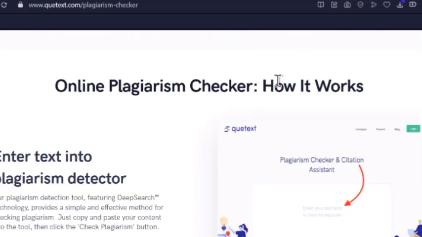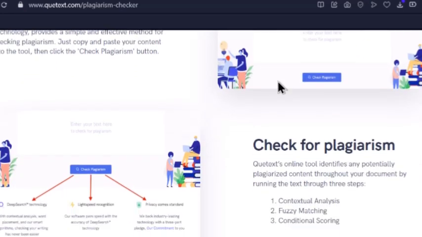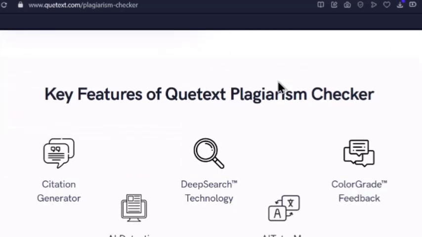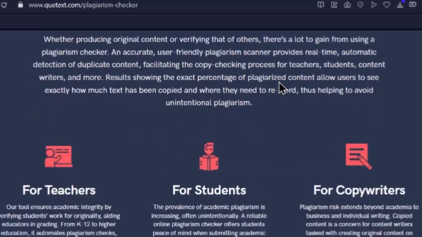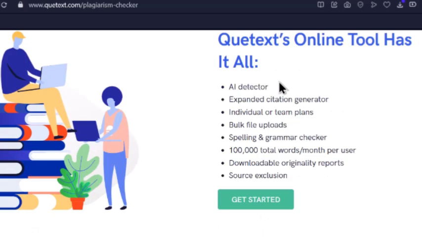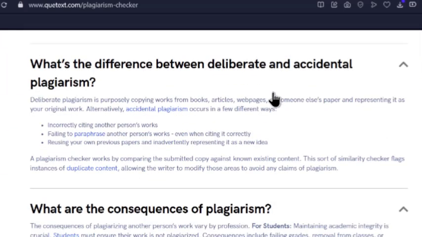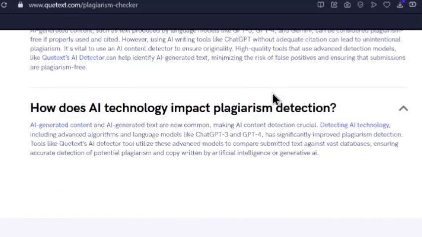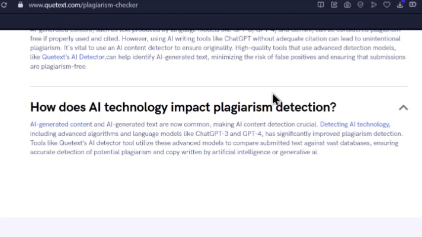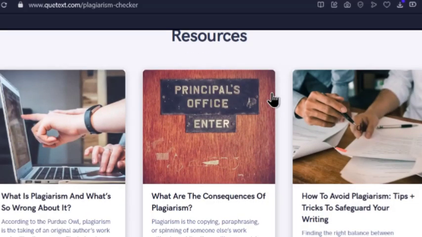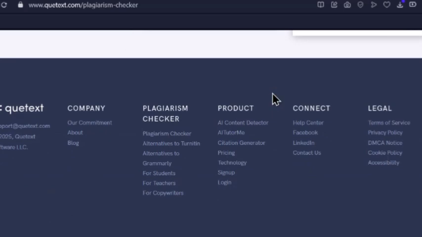Now for the pros, it has accurate plagiarism detection, very accurate, a user-friendly interface, detailed reports, citation assistance, and AI content detection. When it comes to the cons, it has a limited free version, it has no mobile app so far, no integrated grammar checker, it can be slow with large documents, and it has manual input primarily. While some reviews mention file upload, the primary function is also copy pasting text, which might be less convenient for checking multiple documents.